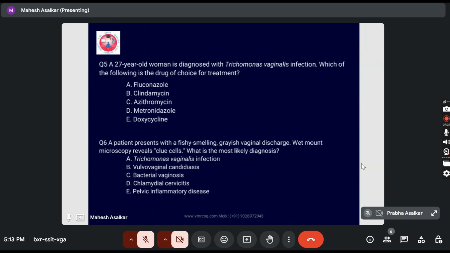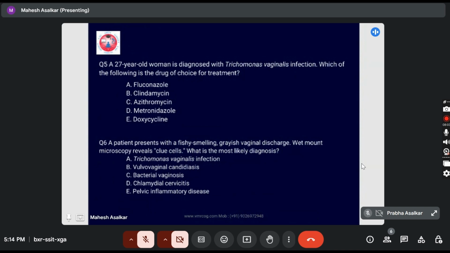A patient presents with a fishy smelling grayish vaginal discharge. Wet mount microscopy reveals clue cells. What is the most likely diagnosis? A. Trichomonas vaginalis, B. Vulvovaginal candidiasis, C. Bacterial vaginosis, D. Chlamydial cervicitis, E. Pelvic inflammatory disease. C. Bacterial vaginosis.